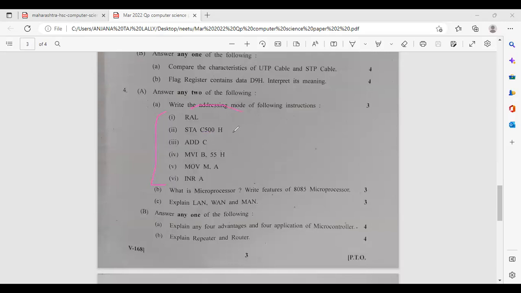So you can easily write because you know the concept. Oh, that was for length. They are asking for addressing. So if an address is given, this is direct addressing mode. If a register is given, register addressing mode. If I is given, immediate addressing mode. If M is given, it is memory addressing mode. And this is register addressing mode. This is also register addressing mode.